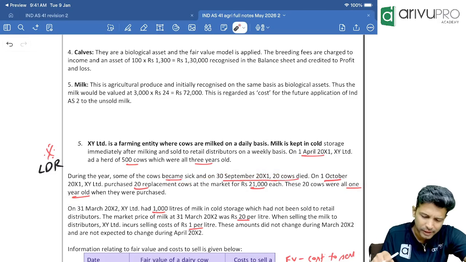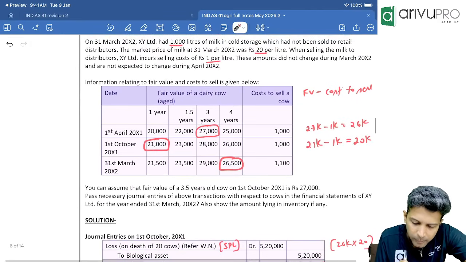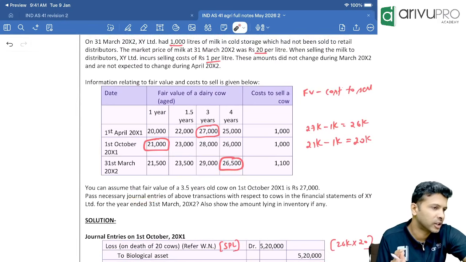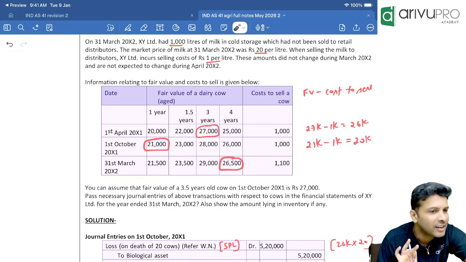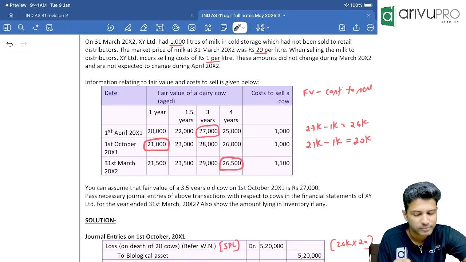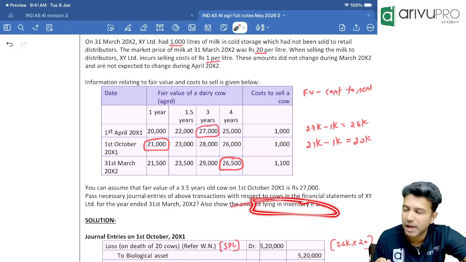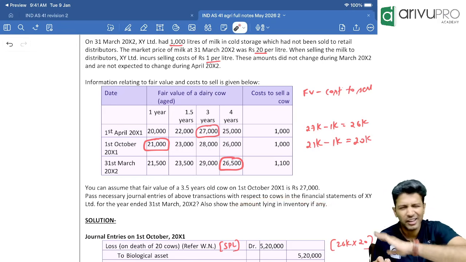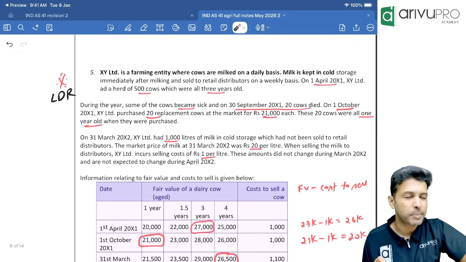Now, since they gave some data, we'll read the requirement. What are they asking us? Pass the necessary journal entry for the year ended 31st March 20x2. And also you need to tell how much amount is lying in the inventory. That we will do at the end. If it is journal entry, we have to go transaction by transaction. That is easy. Now, entry.